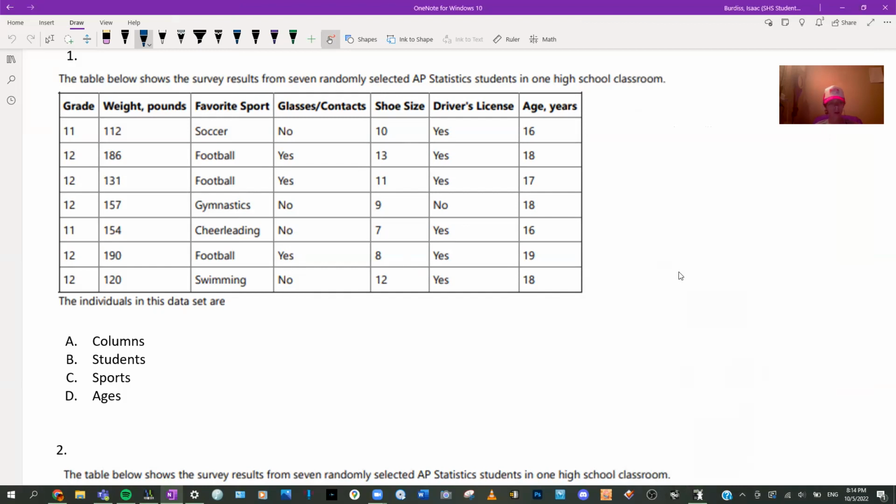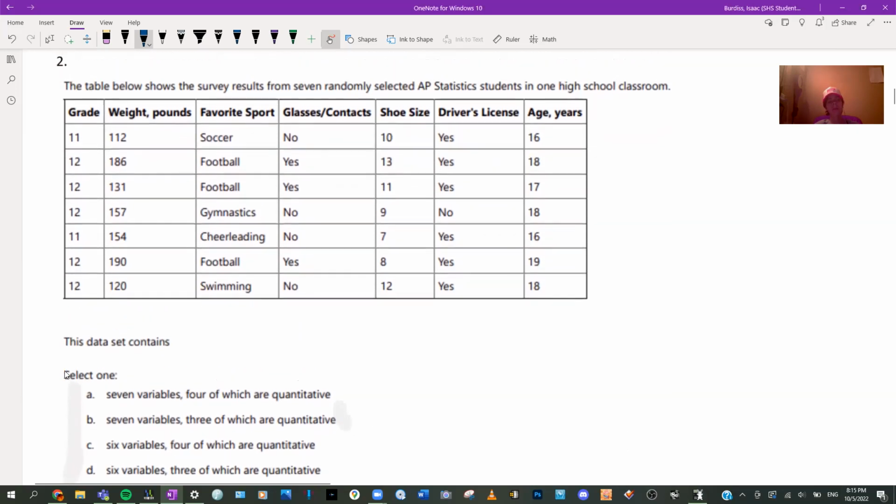All right. So the table shows the survey from 7 randomly selected AP Statistics students in one high school classroom. This is just kind of a simple question, really simple. This isn't necessarily how easy they'll be on the exam. This is just content review questions. So survey results from AP Statistics students. That means that it's the students. That's pretty easy, hopefully.